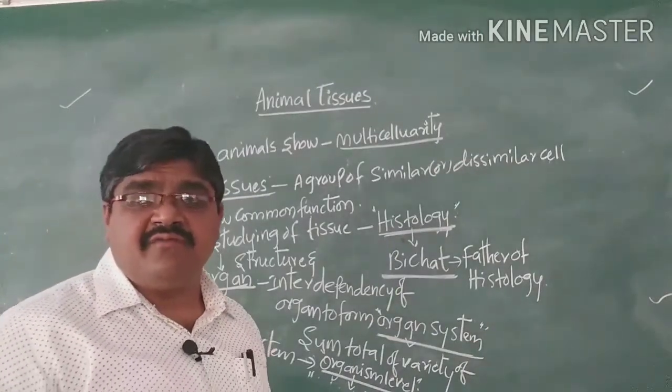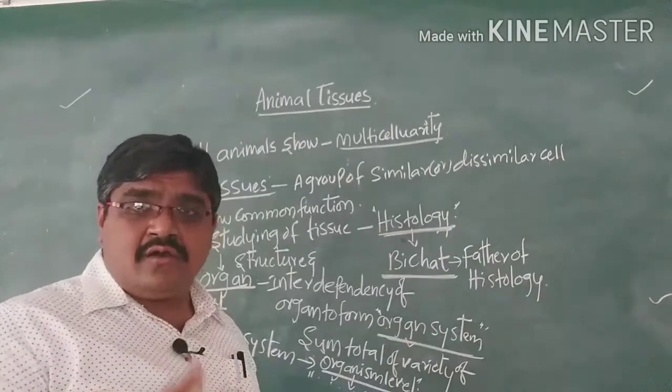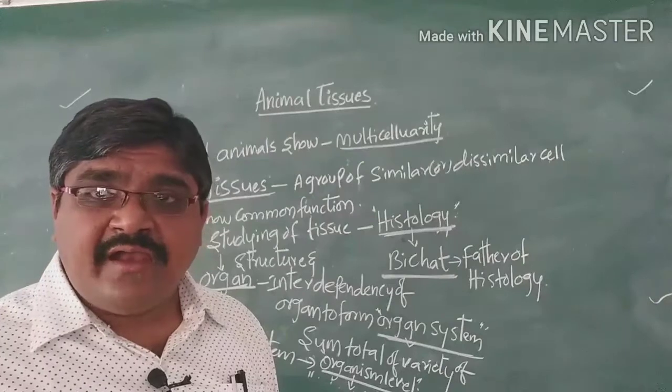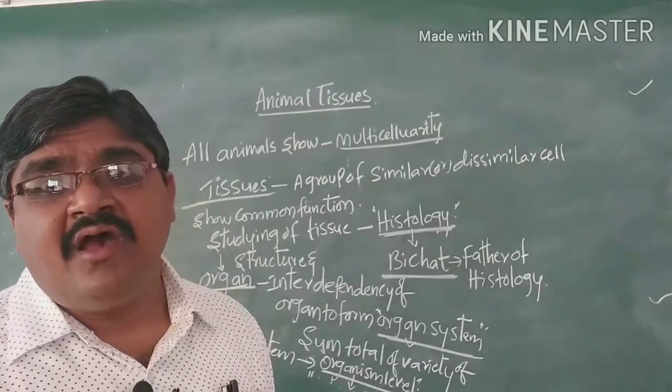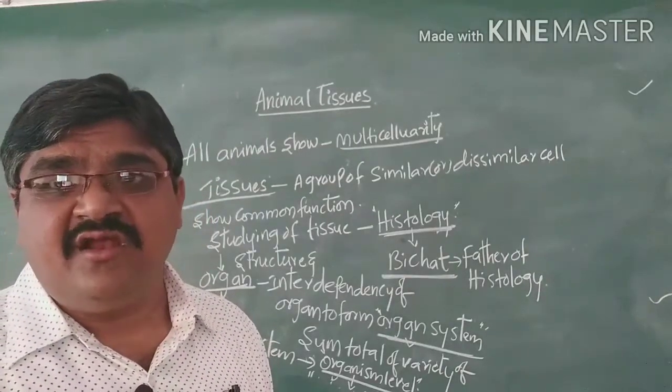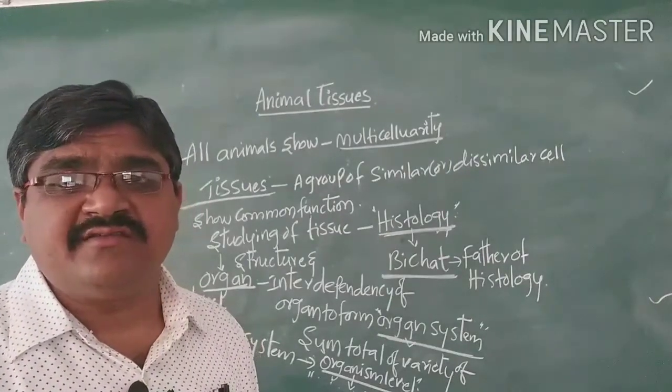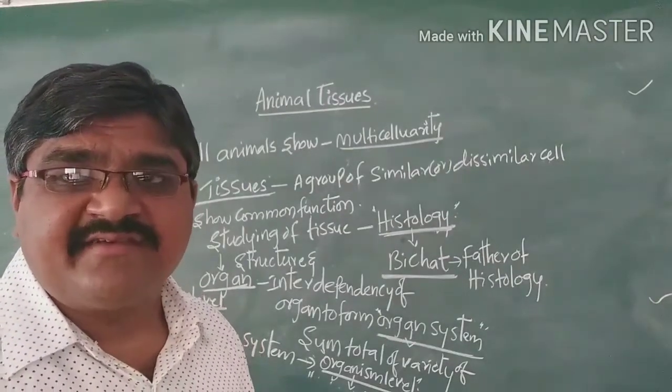From tissues it develops into organs, then organ systems, and then the organism level of structural organization. What these are will be discussed now.